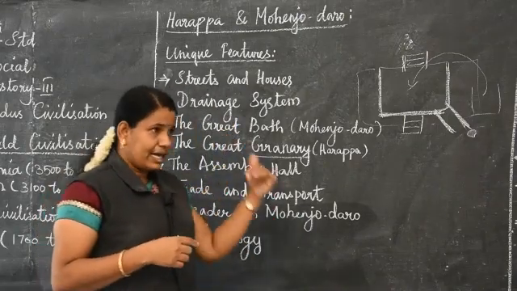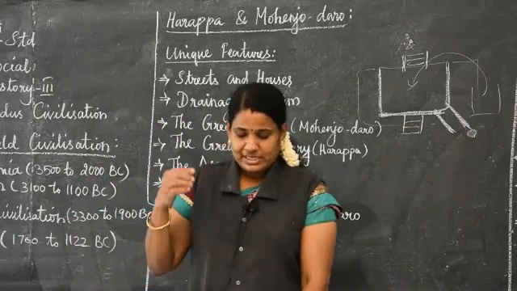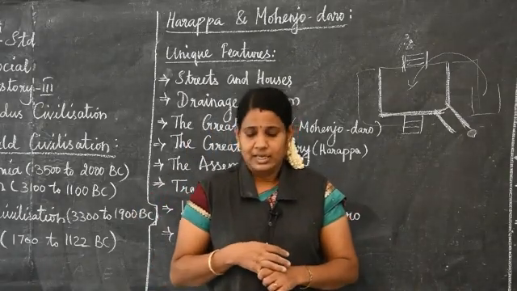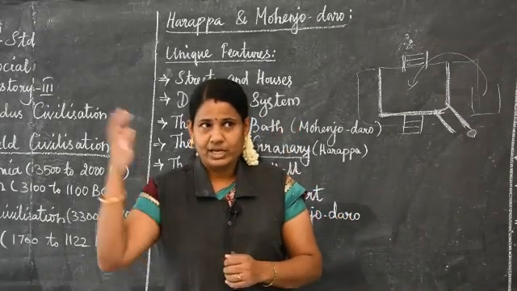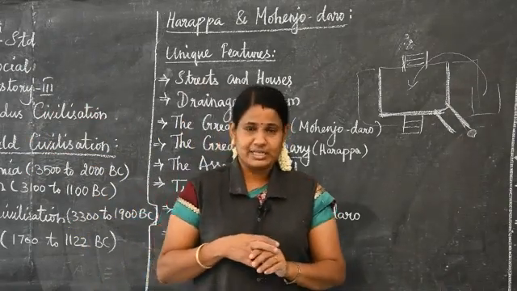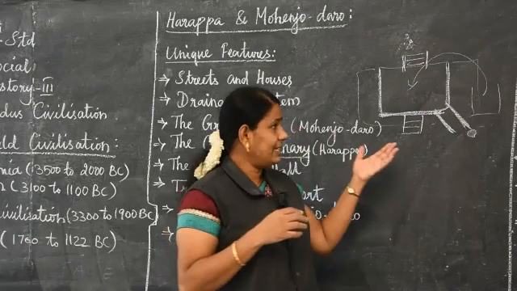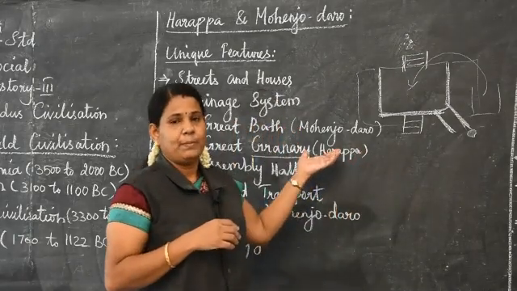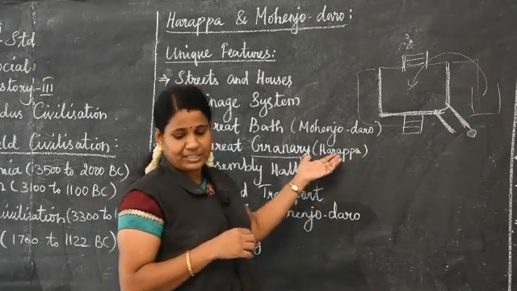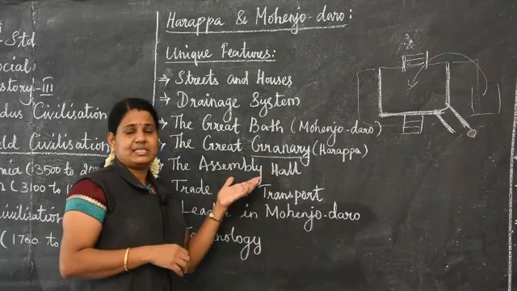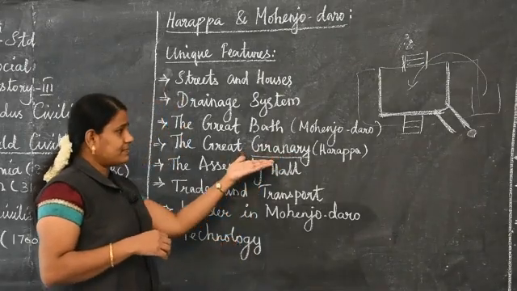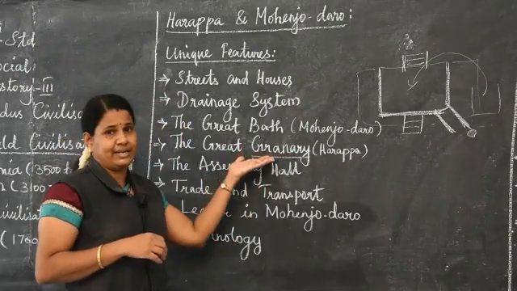In the current situation, Rakhigarhi is a village in Haryana. If you go to Haryana, in Rakhigarhi, we can see the mud bricks, the granaries. It is made up of mud bricks. Still, in Harappa, particularly in Rakhigarhi, it is available. We can see the building structure of the granary.